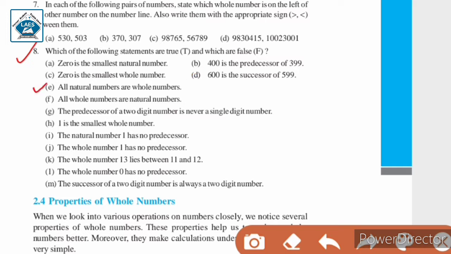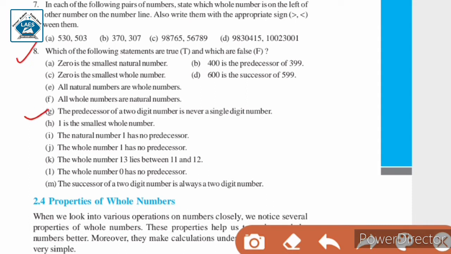All natural numbers are whole numbers. Now this statement is true because all natural numbers are contained in whole numbers, and whole numbers are nothing but 0 and all the natural numbers. Next, all whole numbers are natural numbers. This is not true because 0 is not a natural number, so this is false.